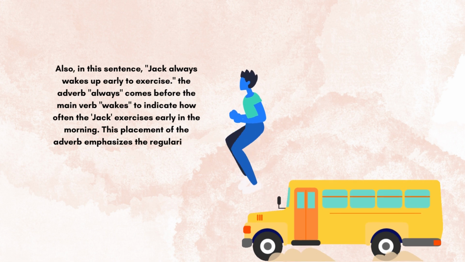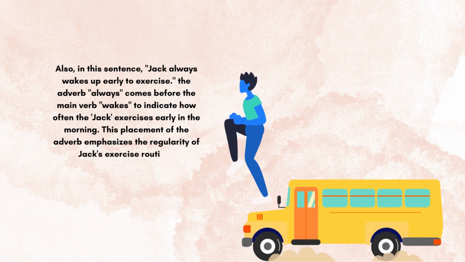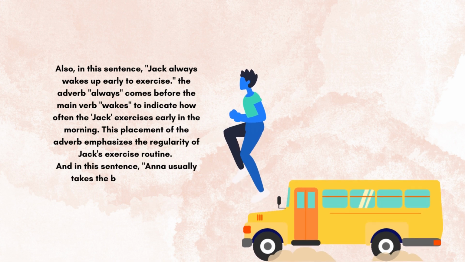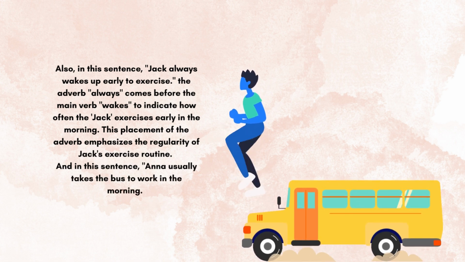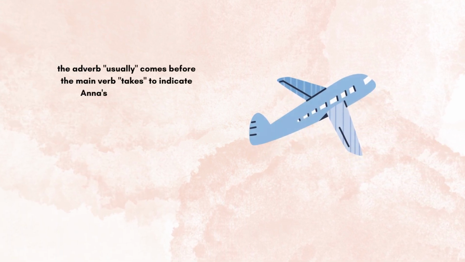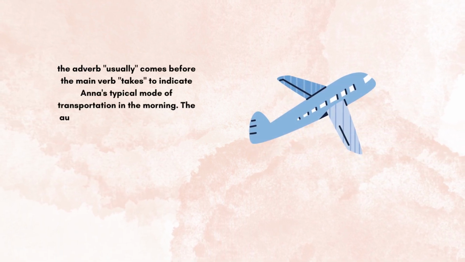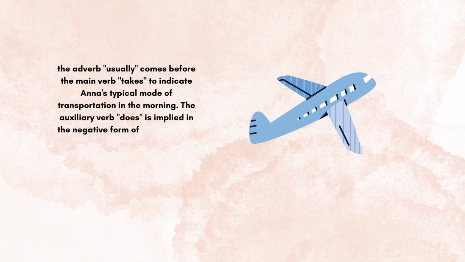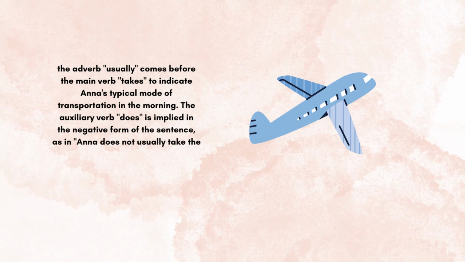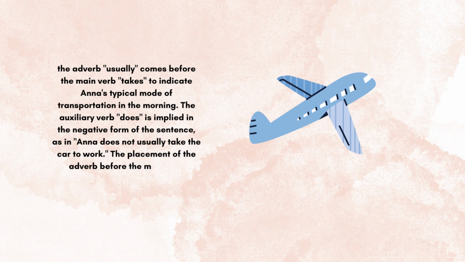And in this sentence, Anna usually takes the bus to work in the morning. The adverb usually comes before the main verb takes to indicate Anna's typical mode of transportation in the morning. The auxiliary verb does is implied in the negative form of the sentence, as in Anna does not usually take the car to work. The placement of the adverb before the main verb emphasizes the regularity of Anna's commuting behavior.